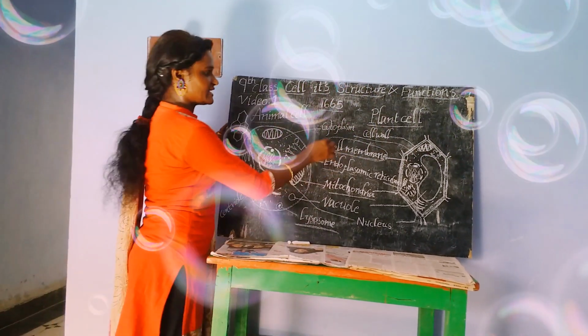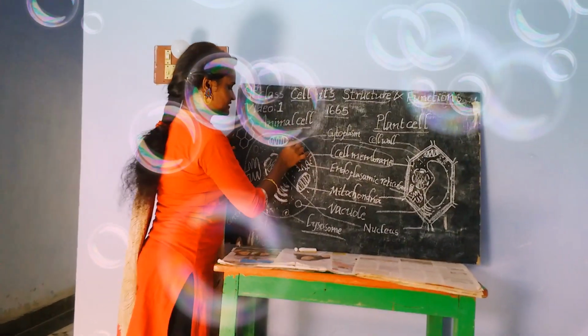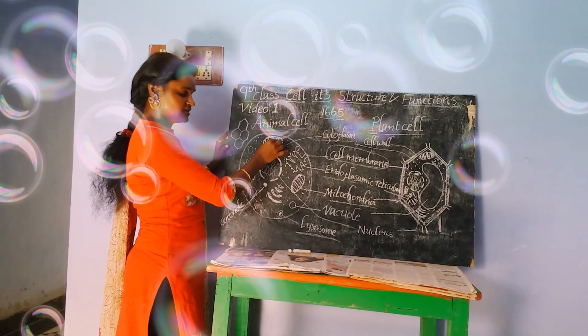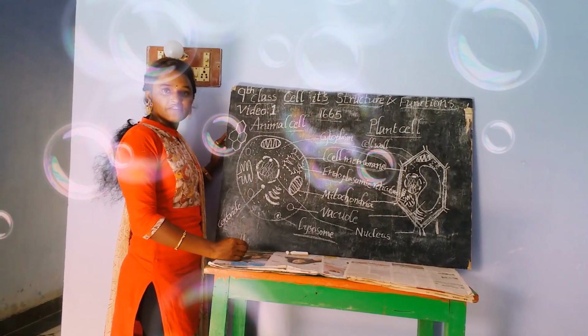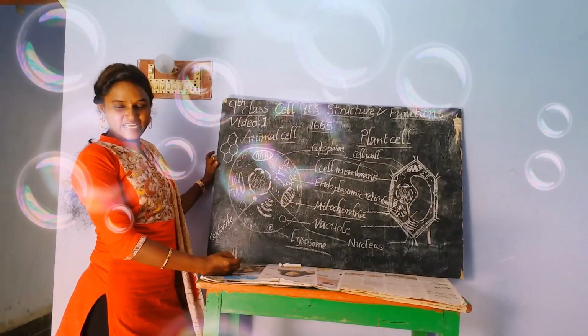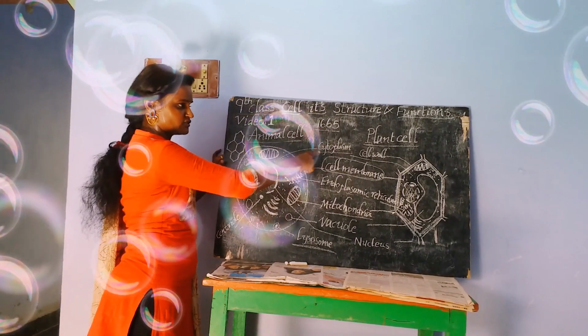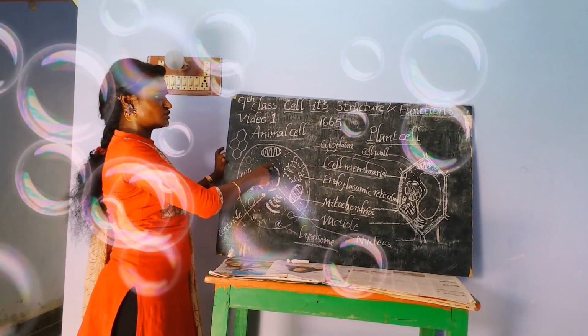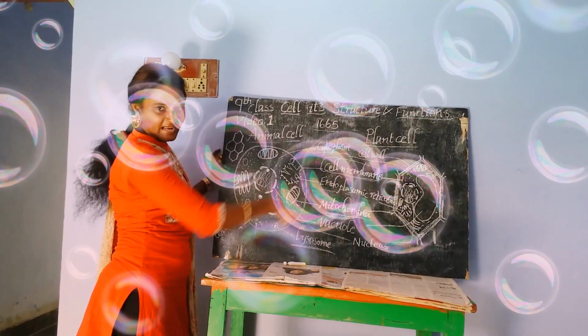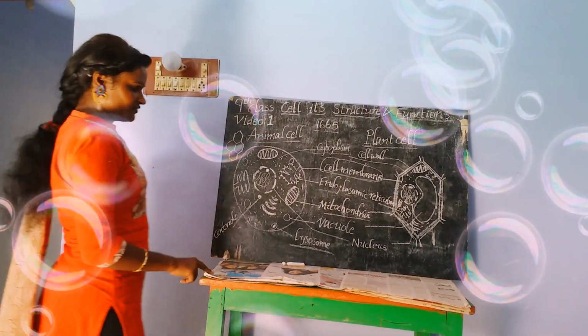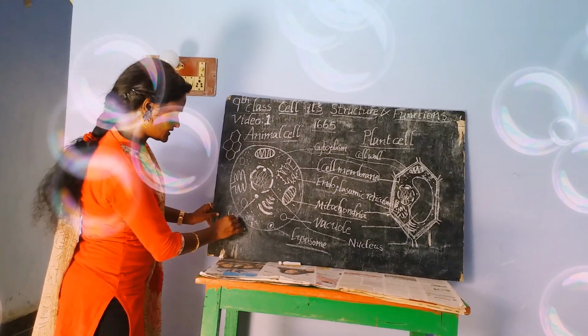What is that? Cytoplasm. The entire inner space of the cell is filled with a fluid, a jelly-like substance that is called cytoplasm. Cytoplasm is present in both animal cell and plant cell. Okay, cytoplasm.